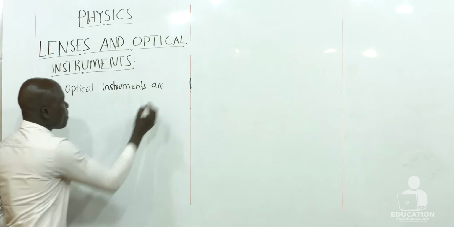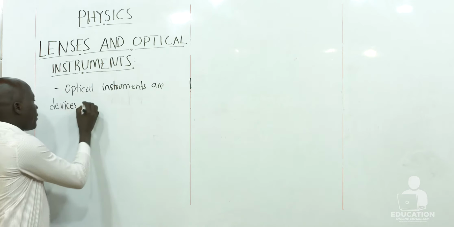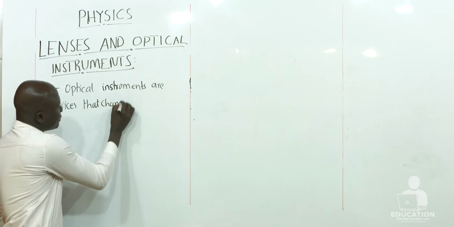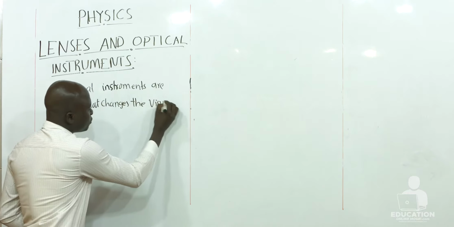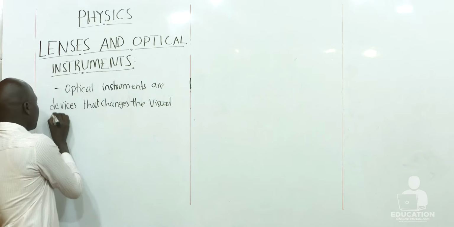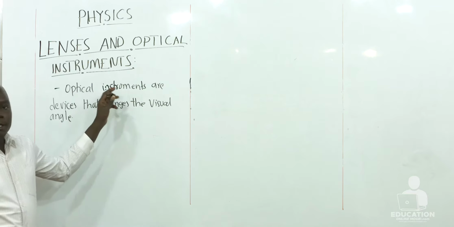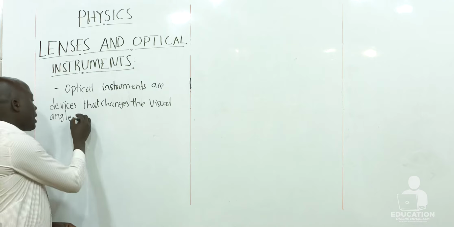are devices that changes the visual angle. So optical instruments are the devices that changes the visual angle.